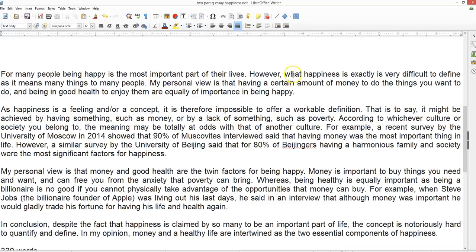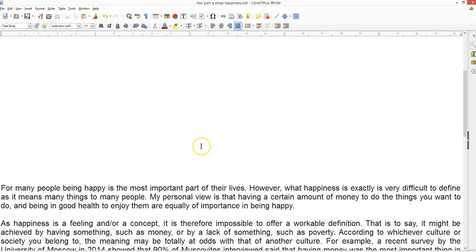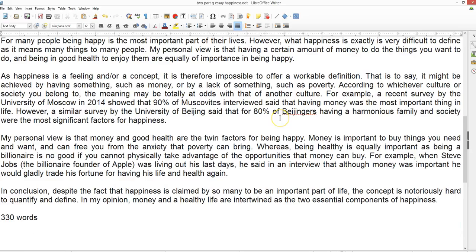So I've basically said happiness is very difficult to define, because it means many different things depending on who you are, where you stand, etc. And the second question, what factors do I think are important? I've said having some money and being healthy. These are two equally important things.